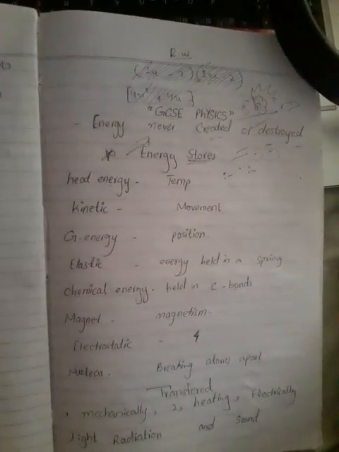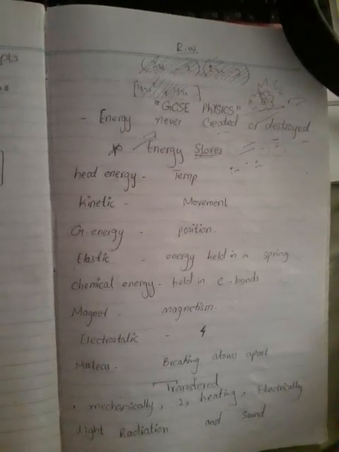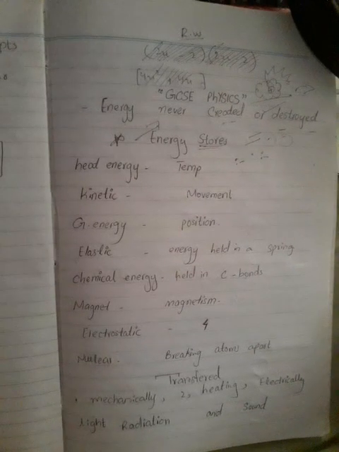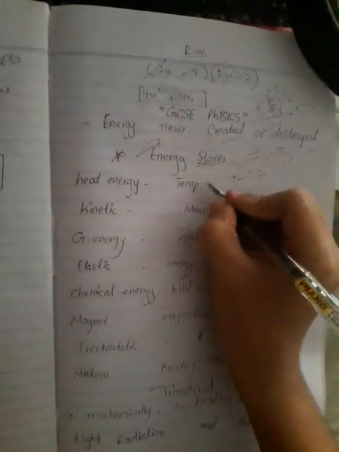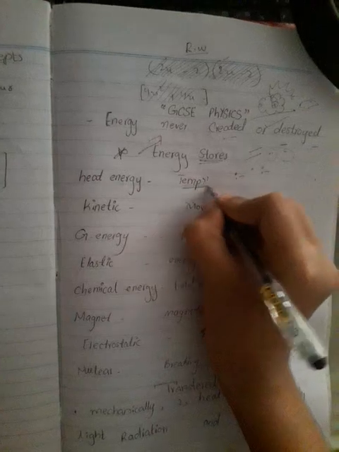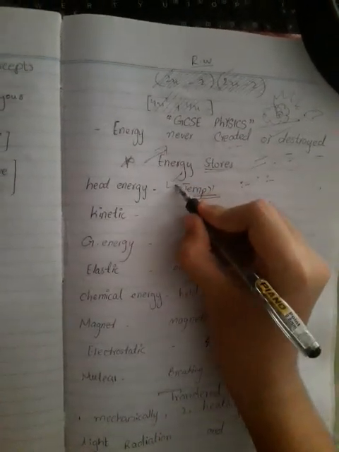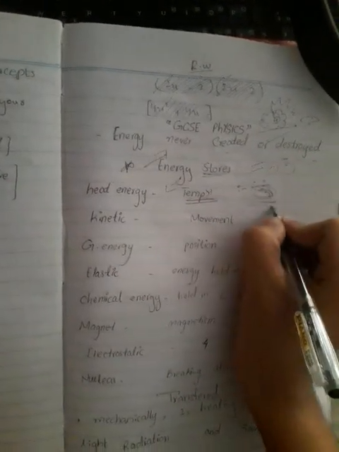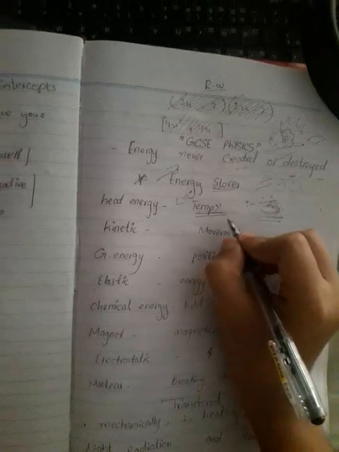There are a lot of types of energy stores that are used in our natural environment, such as heat energy and kinetic energy, which we are going to study right now. First of all, heat energy. Heat energy is a type of store that is utilized whenever we apply temperature.